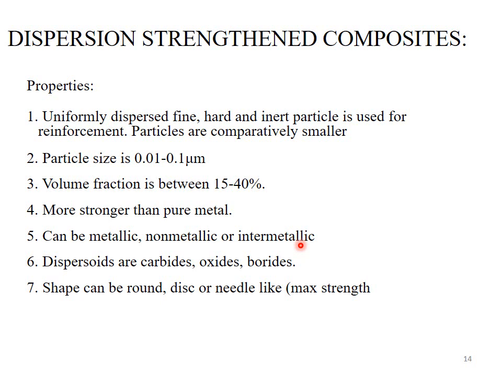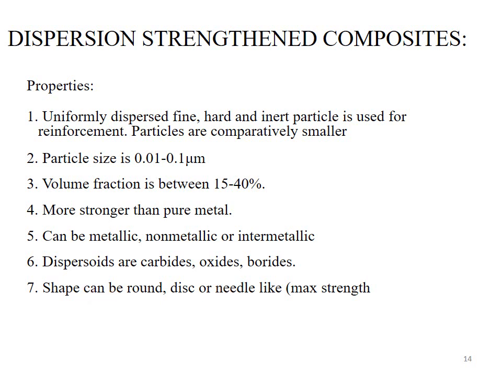So, the composite material which consists of reinforcing phase, which we call the dispersion strengthened composite material, is stronger than pure metal. The reinforcing phase can be metallic, non-metallic or intermetallic. Remember, the dispersion strengthened composite material consists of reinforcing phase, and that reinforcing phase consists of fine particles.